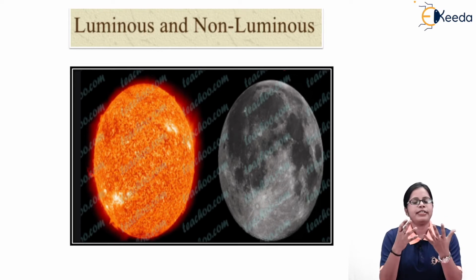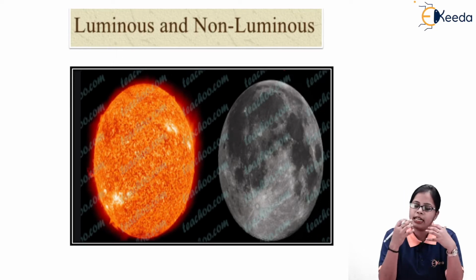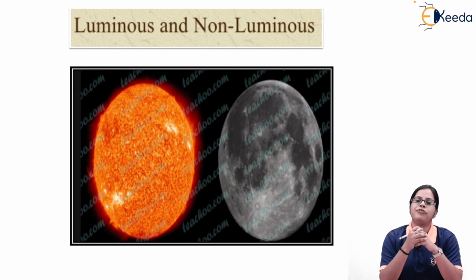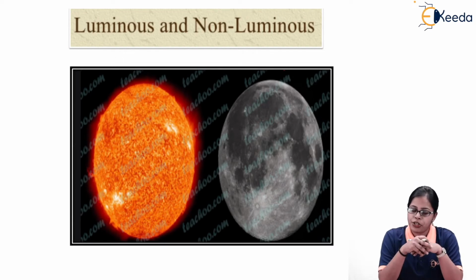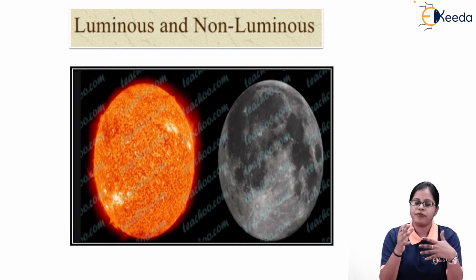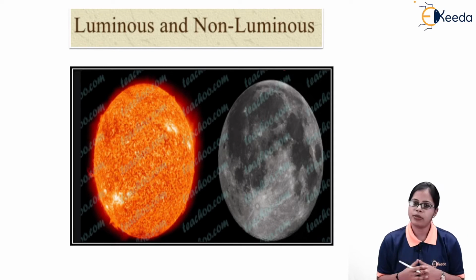But when we say non-luminous, we are aware that it does not have any light on its own. That doesn't mean that it cannot be seen. Those objects can also be seen if I illuminate that particular object with the help of light. So if we allow light rays to fall on a non-luminous object, it is going to illuminate the object, and we will be able to see it.